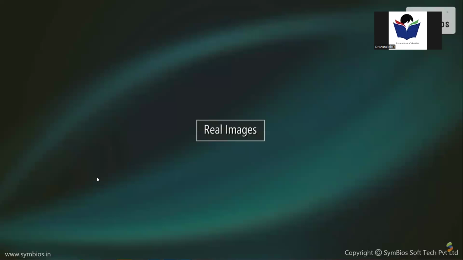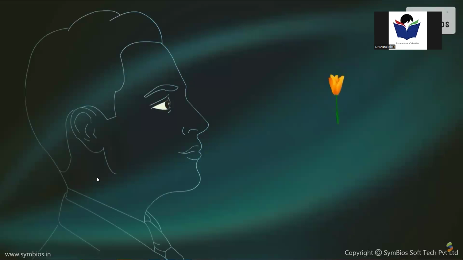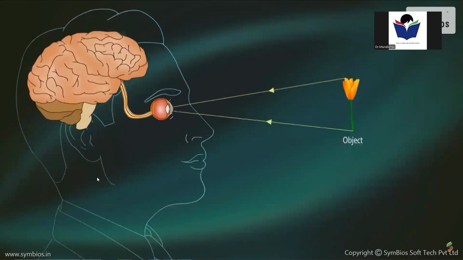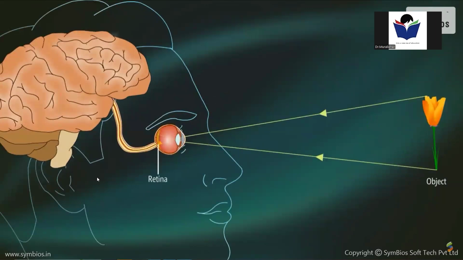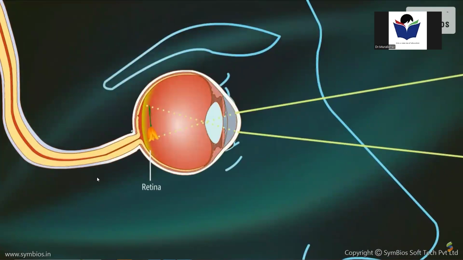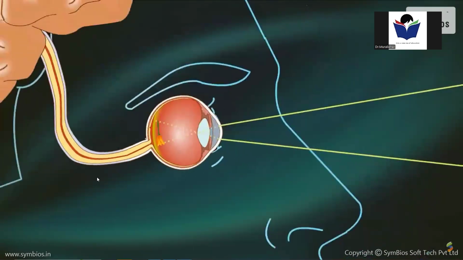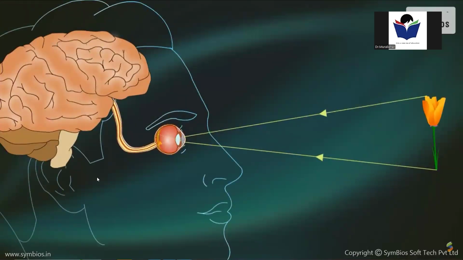Real images. Let us now understand how real and virtual images are formed. When light from an object enters our eyes, its real image is formed on the retina, which is the screen of the eye. This image is smaller than the object and is inverted. The brain is able to analyze that light travels in straight lines.